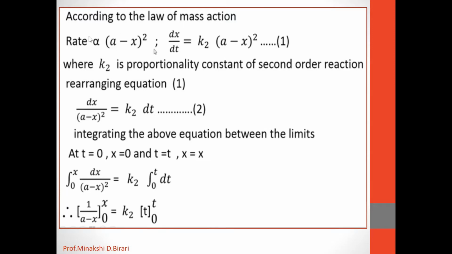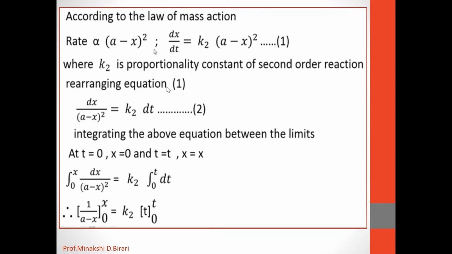So here, if we remove the proportionality sign, we have to put the constant. So K2 is the proportionality constant of second order reaction. So this equation becomes dx upon dt is equal to K2 into (A minus X) whole square. We can consider this equation as equation 1. Here K2 is the proportionality constant of second order reaction.